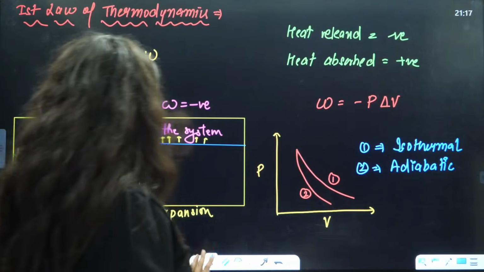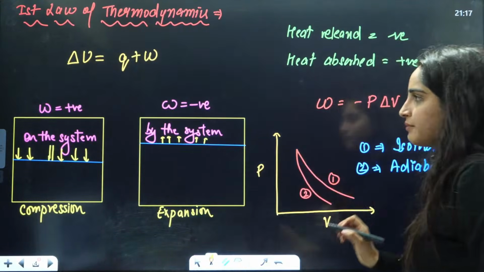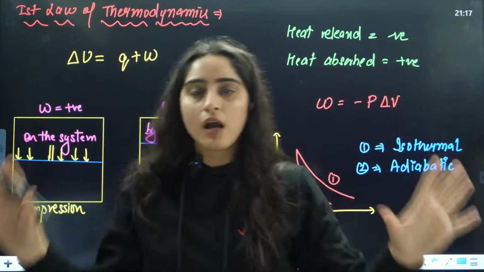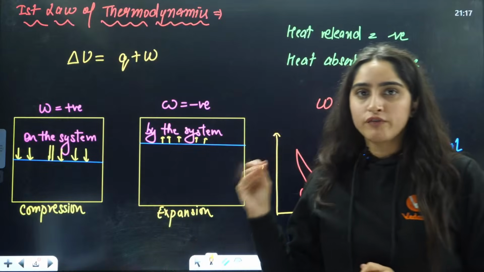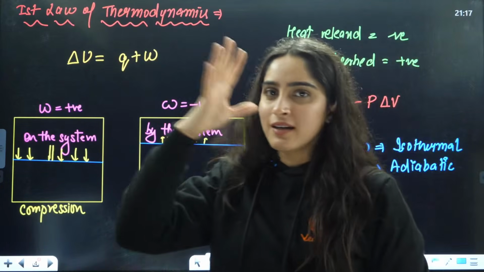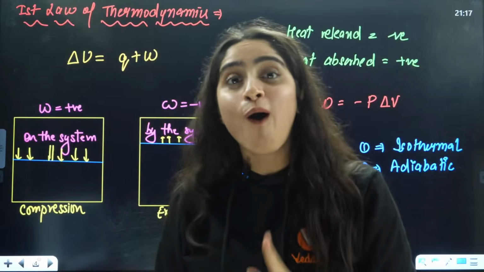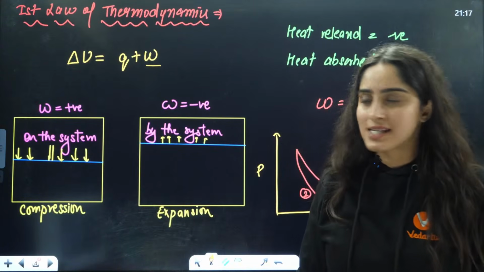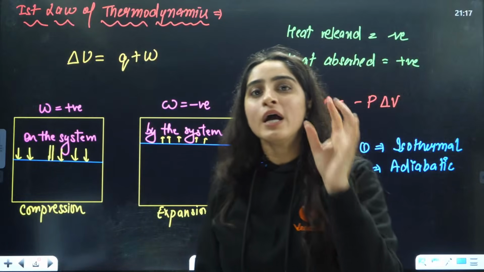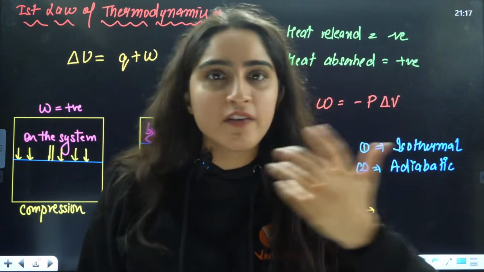Now, next is the first law of thermodynamics. A clear picture we have seen. Now let us talk about the first law of thermodynamics. In physics, you must have seen a different equation, because the sign convention of work done is different in that case. But here in chemistry, the answer is going to be the same.